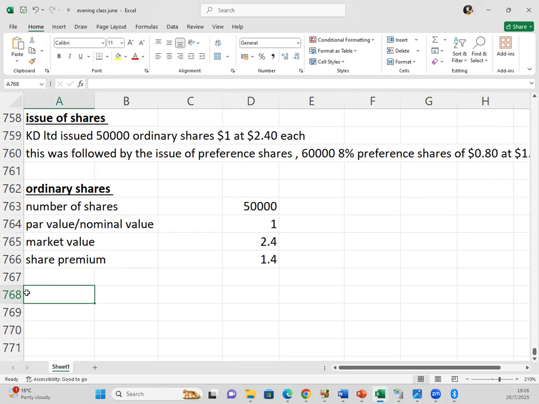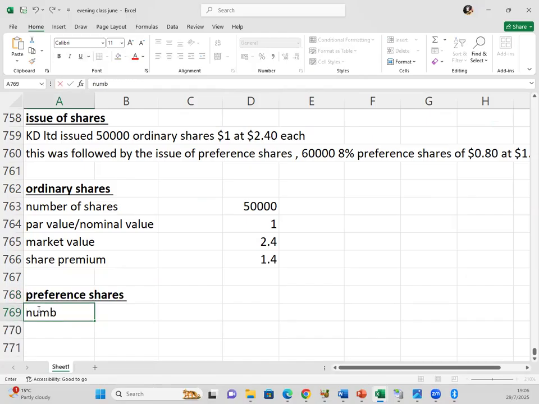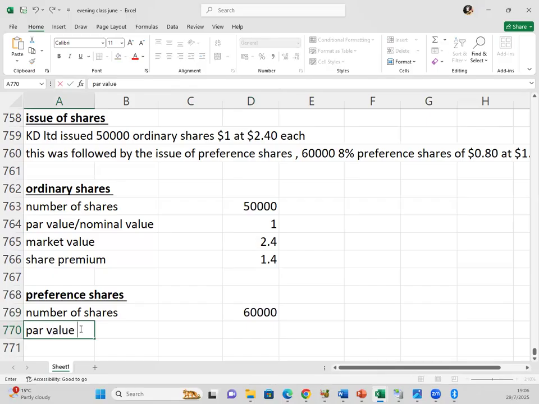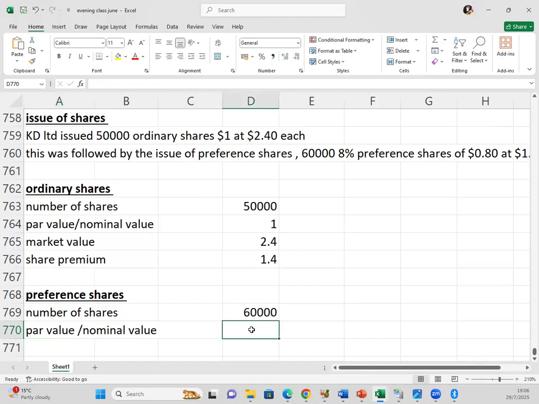Then on the issue of the preference shares, they have one additional thing. The rest is the same. We issued 60,000 shares, that's the number of shares. We have the par or nominal value of these shares, given as 80 cents.